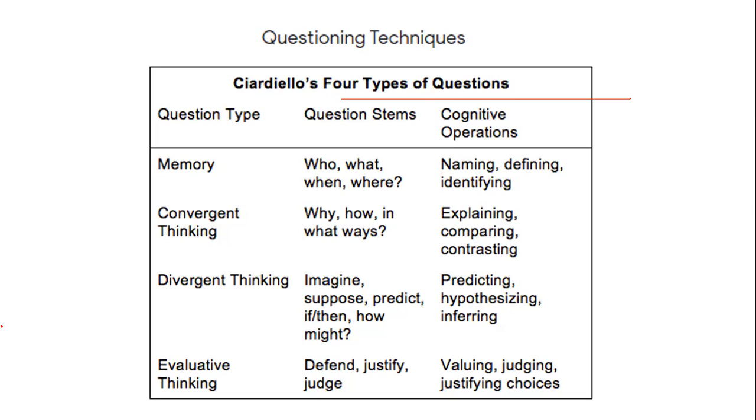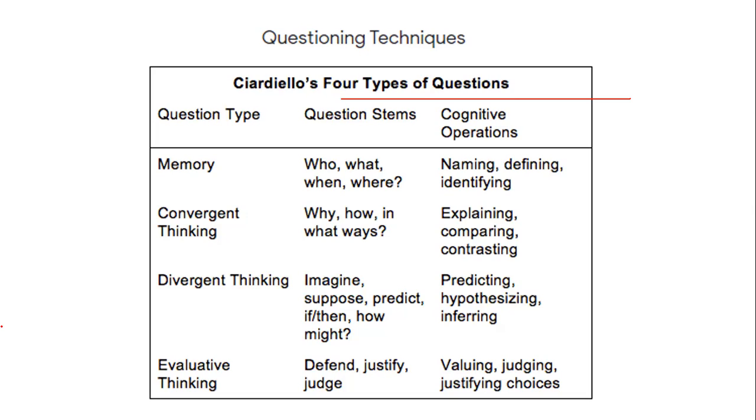Divergent thinking basically talks about what? It talks about support, imagination, or prediction. The cognitive process or operation here takes place with the help of hypothesizing, inferring, or predicting. Then we have evaluative thinking, which happens with the help of defending or justifying, to judge, and operations in the form of valuing, judging, and justifying the choices.